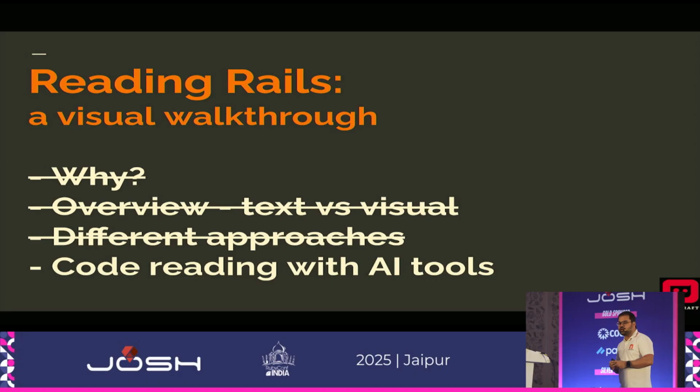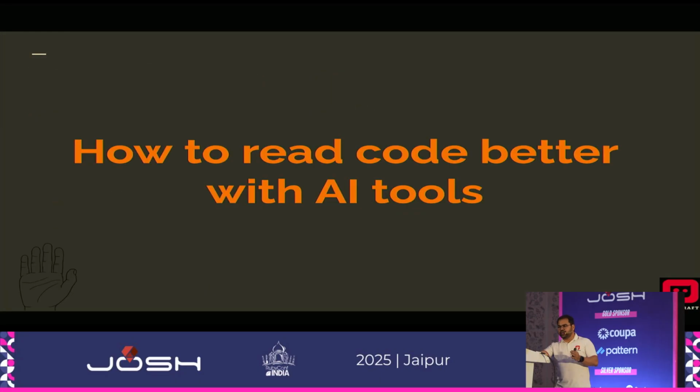I would also like to hear any ideas that you would have as to how you would like to explore Rails with any of the approaches. And the final point that we have is code reading with the AI tools. So for this, I will say how to read code better with the AI tools.